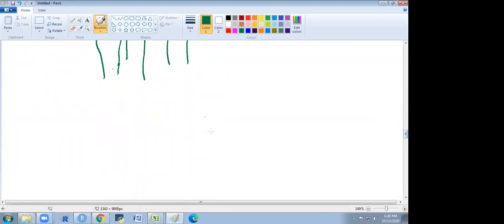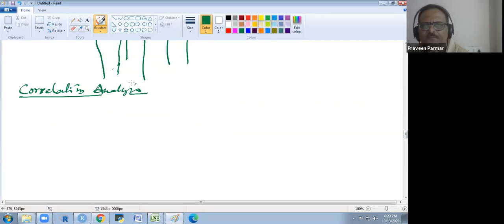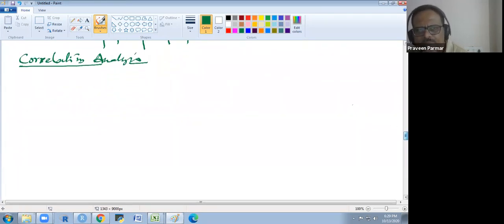Okay, so now we see the last part, that is the correlation analysis. We have various types of correlation. We consider only the general things about correlation analysis, not going deep.